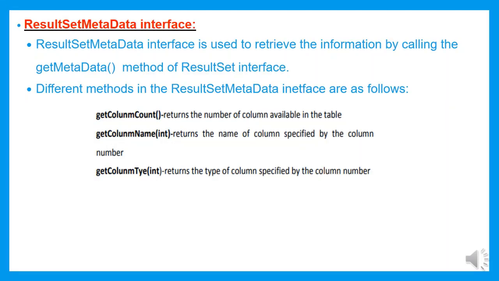So the next way of accessing the metadata is the ResultSetMetaData interface. The ResultSetMetaData is an interface which is used to retrieve information about the table.